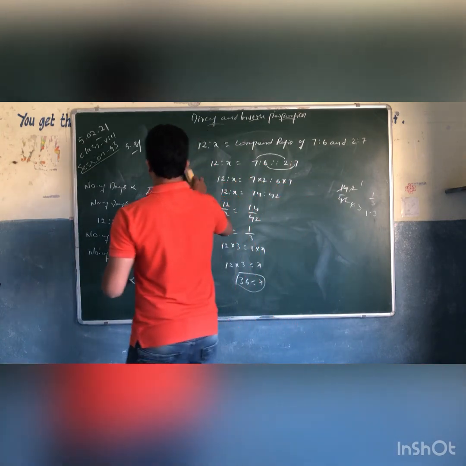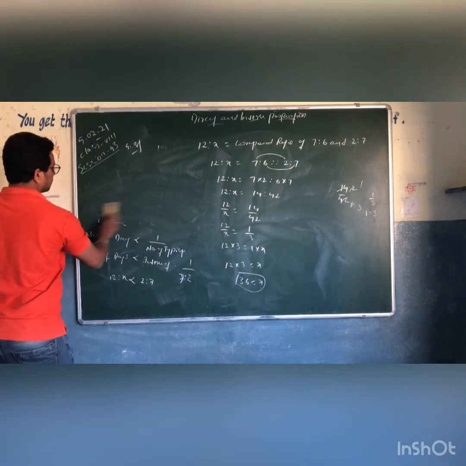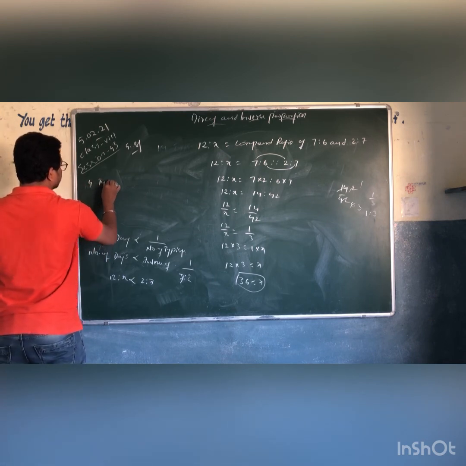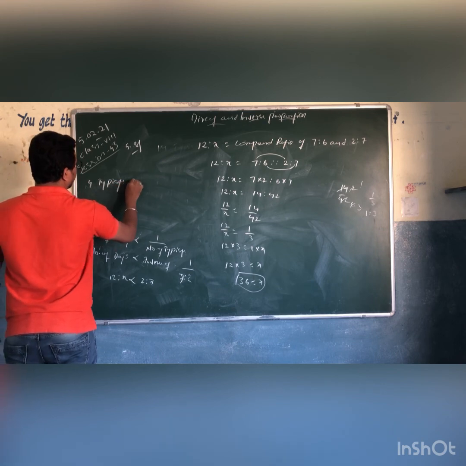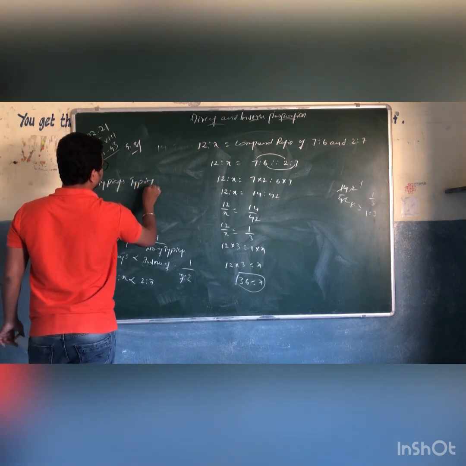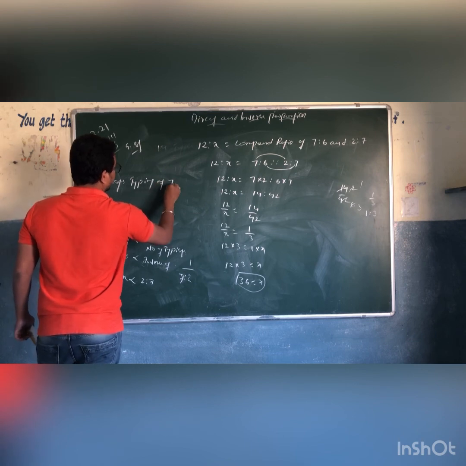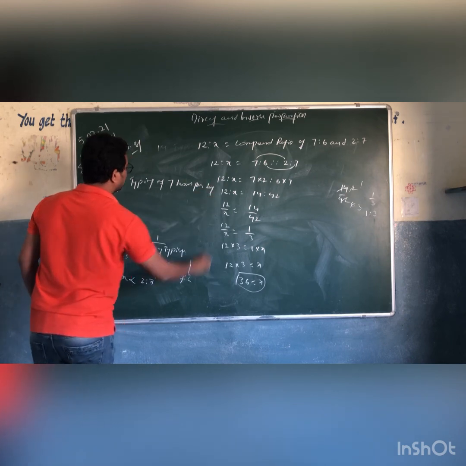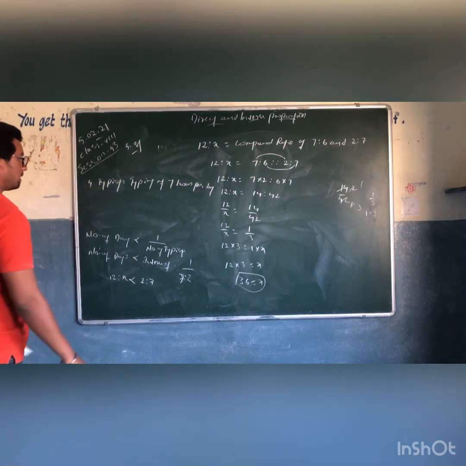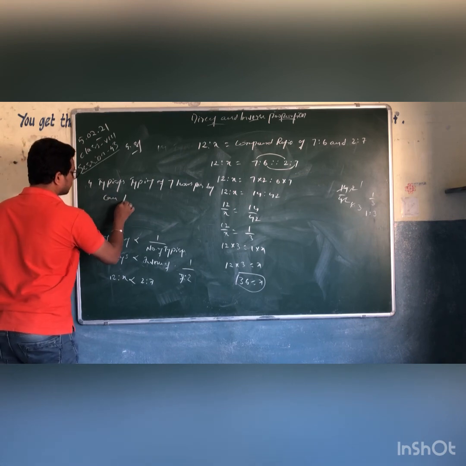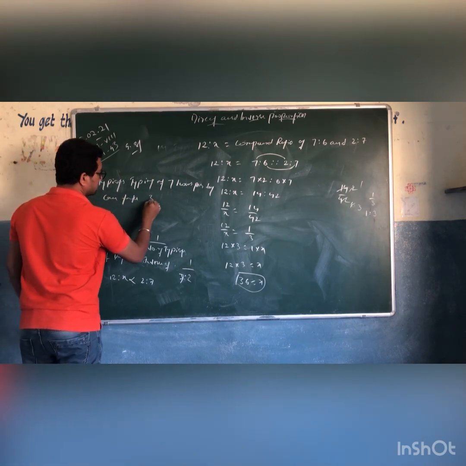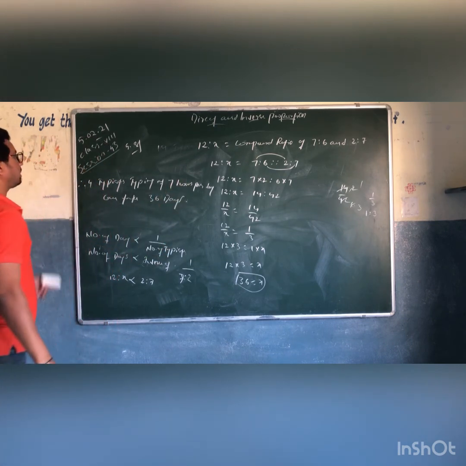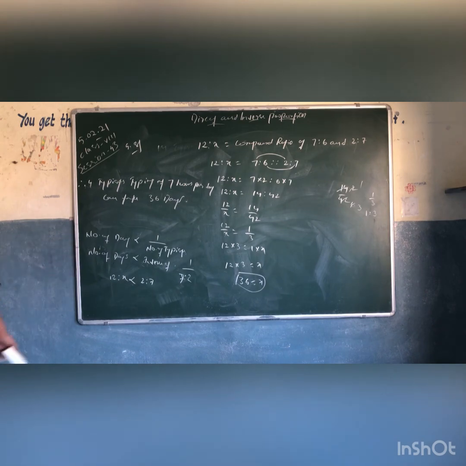So write the last step: 4 typists typing at 7 hours per day can take 36 days. Okay, therefore 4 typists typing at 7 hours per day can take 36 days.